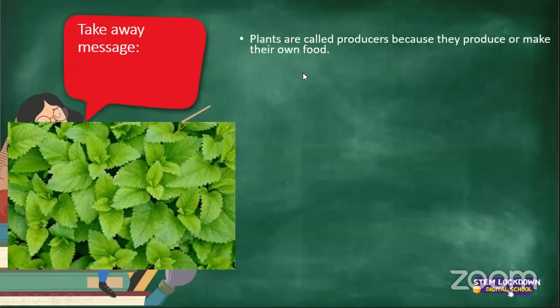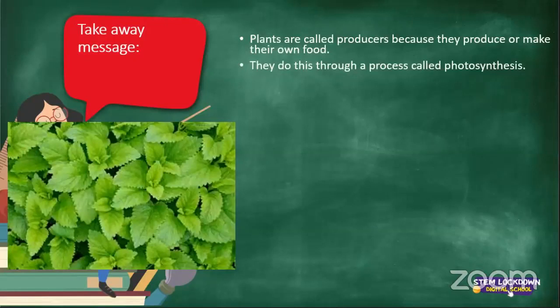So humans are not producers because we cannot make our own food. We rely on plants and animals to provide us with the food so that we can cook it and eat it. So that does not make us producers. Just like Iksan says, we don't make our own food, 100%. Plants do this through a process called photosynthesis. So now we know photosynthesis is the process in which plants produce or make their own food. We cannot do that.